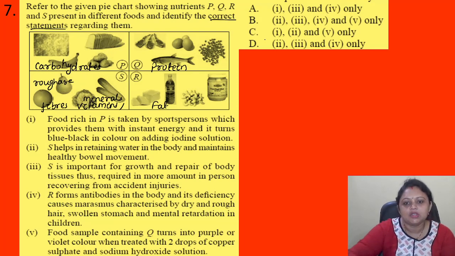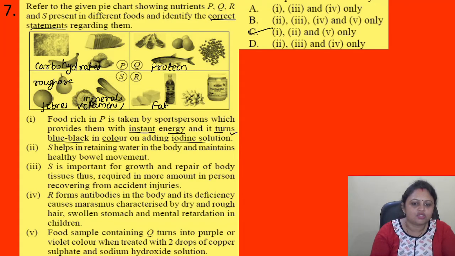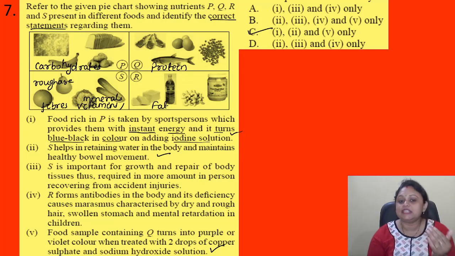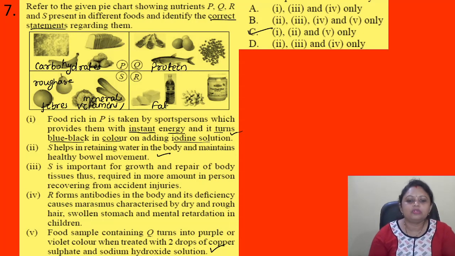So the correct statement is 1, 2 and 5 only. Food rich in carbohydrate is taken by sports persons and it gives them instant energy and turns blue-black in color on iodine solution. This one is correct. And next, S helps in retaining water in the body and maintains healthy bowel movement. It is due to the roughage. Then 5. Food sample containing Q turns purple or violet when treated with 2 drops of copper sulfate and sodium hydroxide solution, because it is the test for proteins. So these 3 are correct. That's why the correct answer is option C.